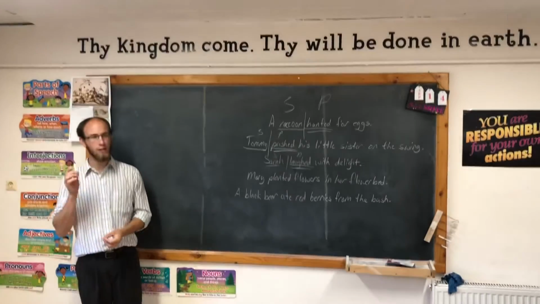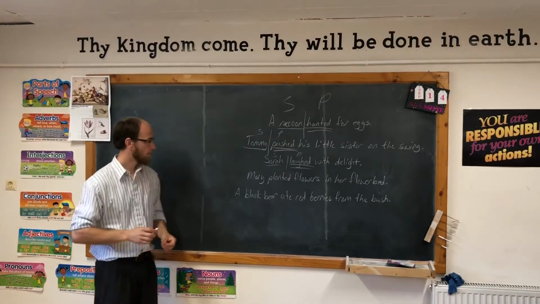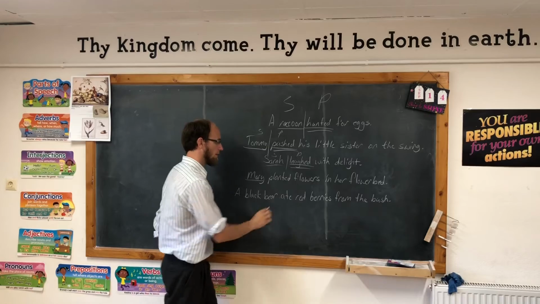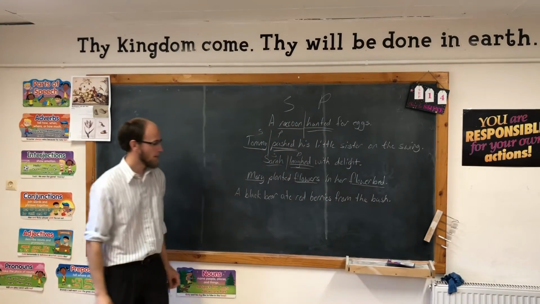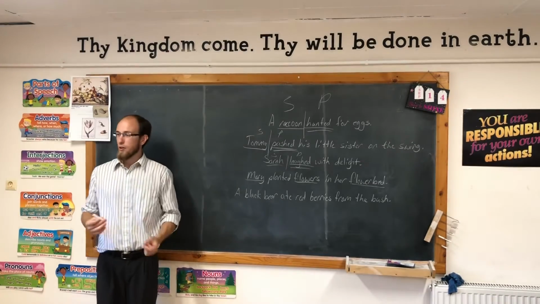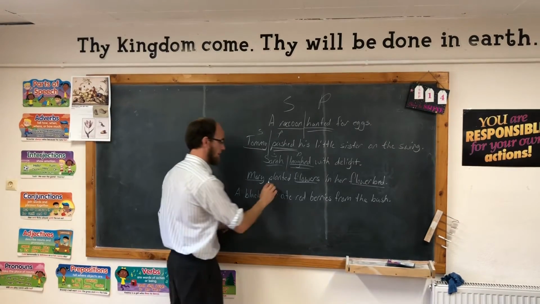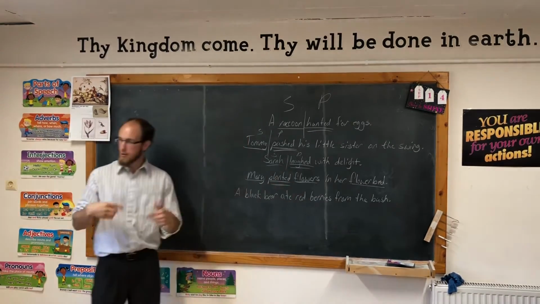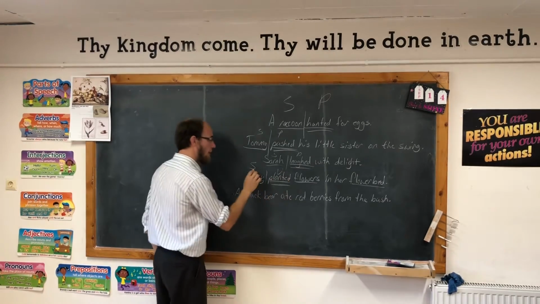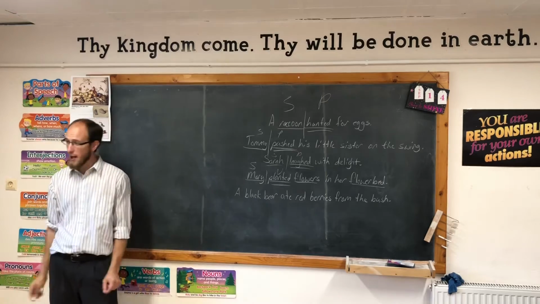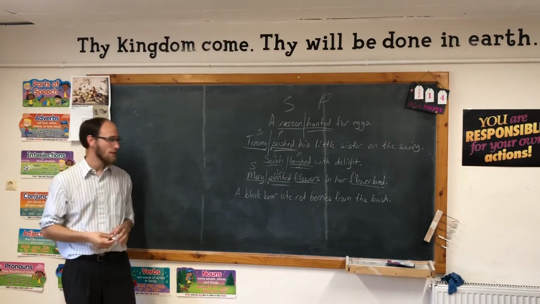Let's first of all find all the nouns and underline them. Mary. Flowers. Flower bed. Good. Those are all the nouns. Now let's find the verb. Planted. Who or what planted? Mary. So Mary is the subject, planted is the verb, and the subject is also a noun. Therefore we know we have the subject.